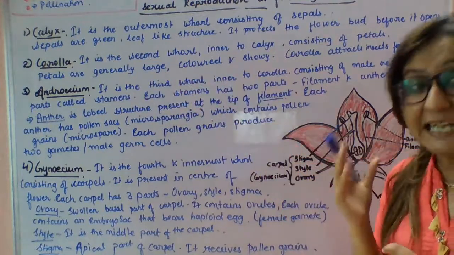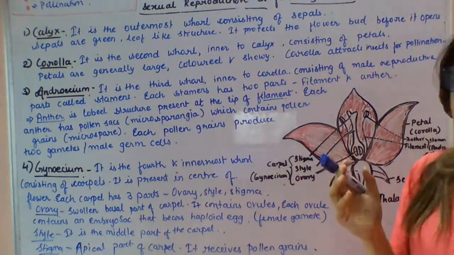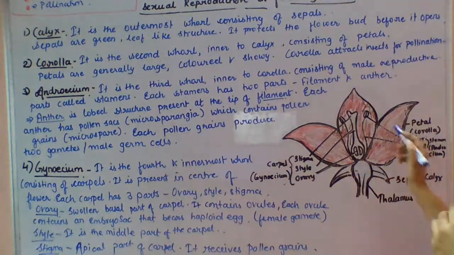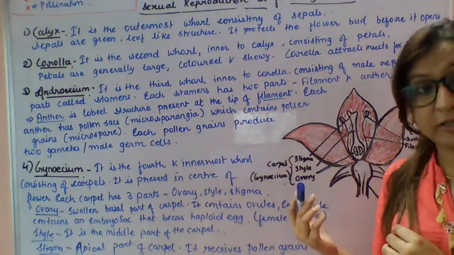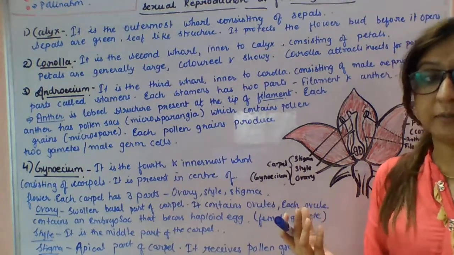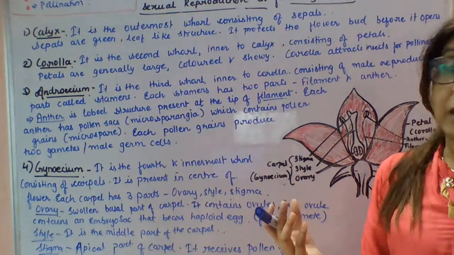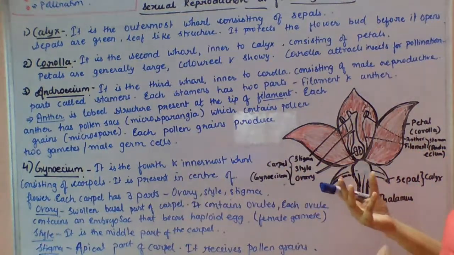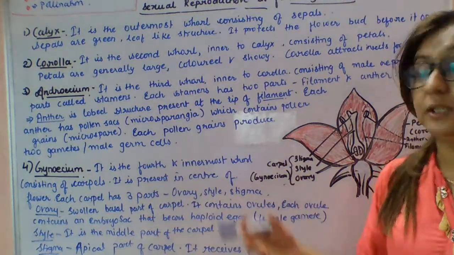Petals are generally large. These are colored and showy. These are very colorful and very beautiful. Basically, the corolla attracts insects for pollination. It is of very bright colors, so basically it is meant for attraction, and that attracts the insects for pollination.